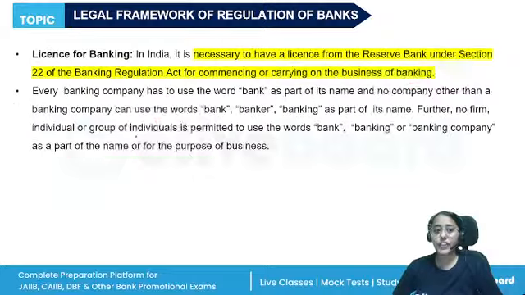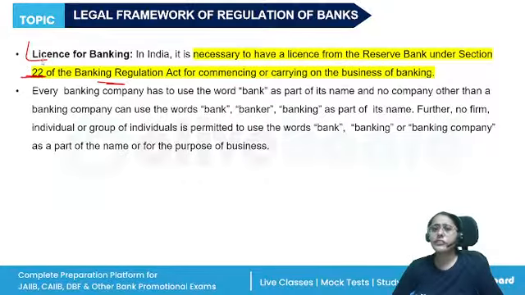First important section. Then section 22 of the Banking Regulation Act tells us that every entity who wants to start the banking business, who wants to engage in the banking business, first needs to obtain a license from RBI. So for commencing or carrying on the business of banking, they have to apply for a license.